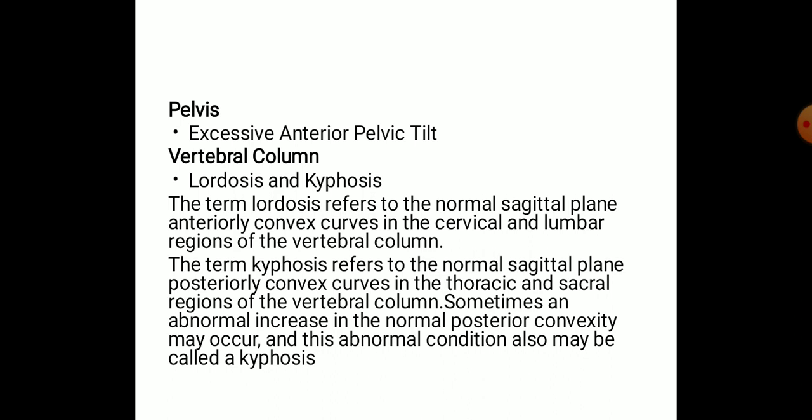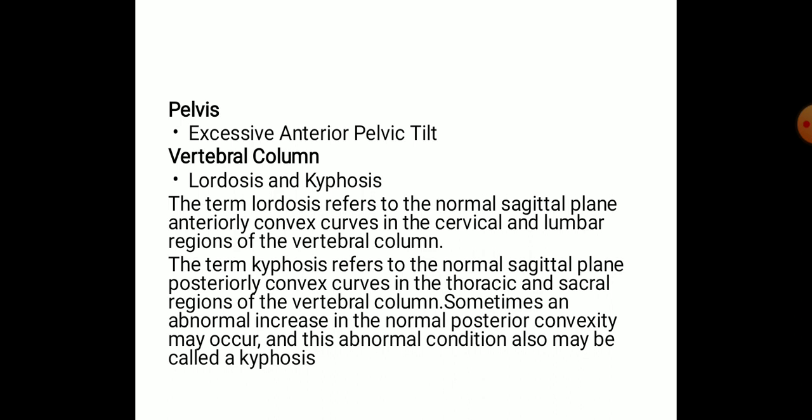The term lordosis refers to the normal sagittal plane anteriorly convex curves in the cervical and the lumbar regions of the vertebral column. So the anterior convex curves which we can find in the cervical and the lumbar regions are known as lordotic curves. The term kyphosis refers to the normal sagittal plane posterior convex curves in the thoracic and the sacral regions of the vertebral column.